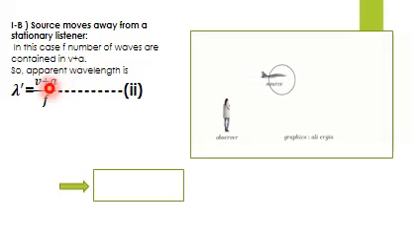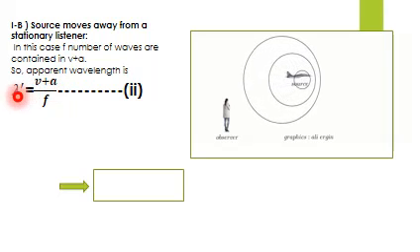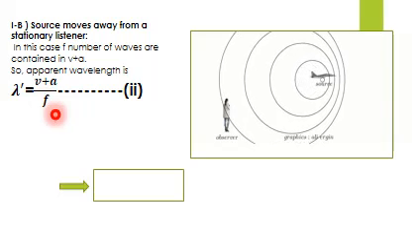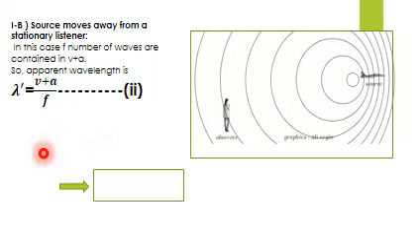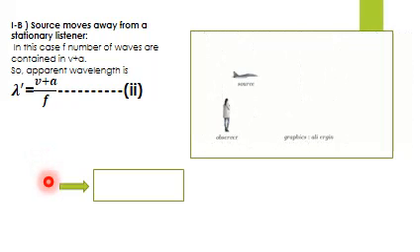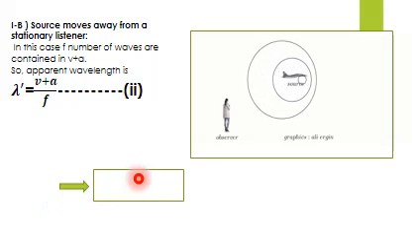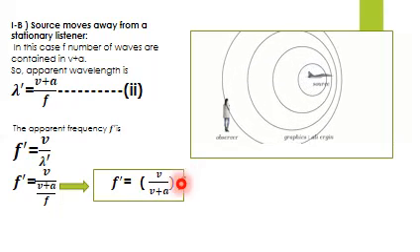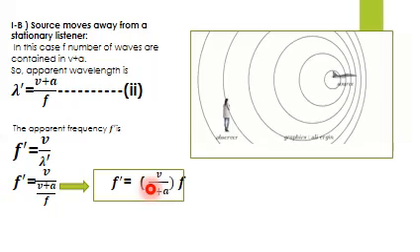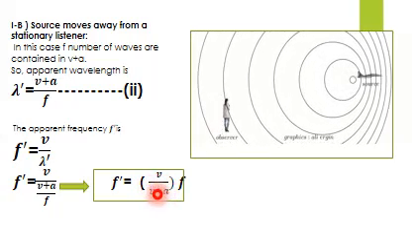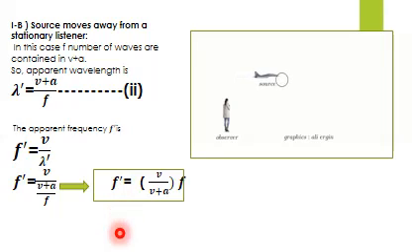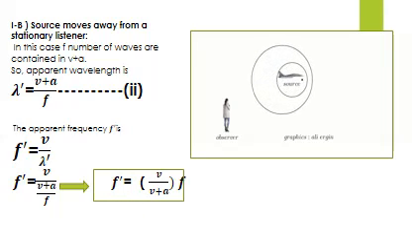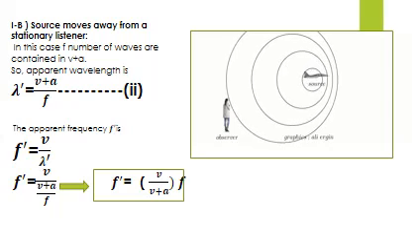The apparent wavelength now, because the distance between the observer and source is increasing, is written as v plus a, where v is the speed of sound and a is the speed of that source. So lambda dash can be written as v plus a upon f. Again, there must be an apparent change in frequency, so f dash equals v upon lambda dash. By putting the value of lambda dash, v plus a upon f, it is f dash equals v upon v plus a into f.